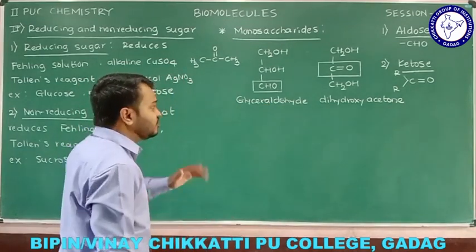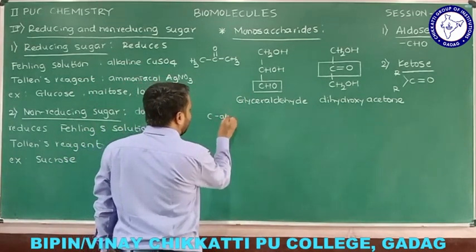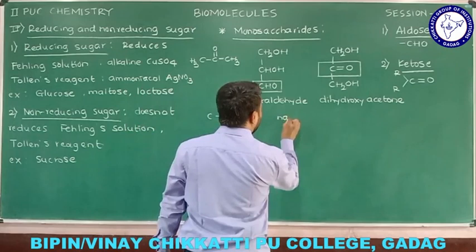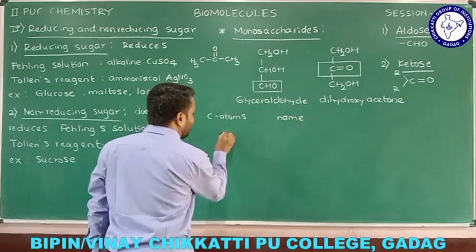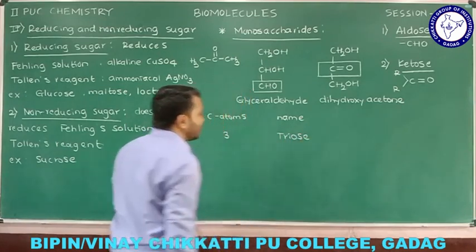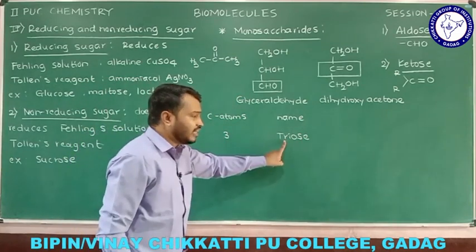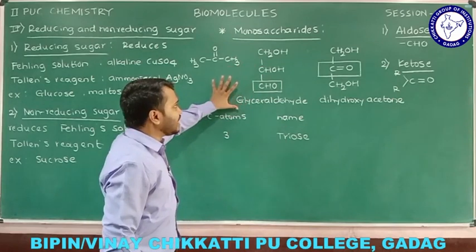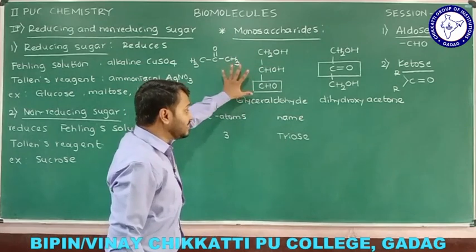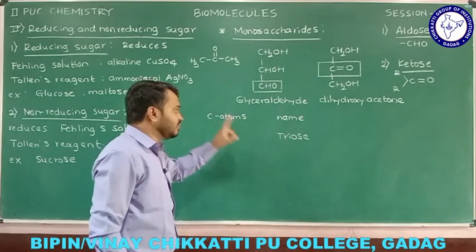Similarly, we can classify in general also. So I am going to explain how you are going to consider that. The number of carbon atoms we will see, and what is the general name we are going to see here. If the carbon atom is 3, the name we call it is triose. See here, in the monosaccharide, the number of carbon atoms we have is 3, that we call triose. So if you consider glyceraldehyde as an example, how many carbons do we have? 1, 2, 3 carbons we have. Therefore this we call a triose. This tri indicates the carbohydrate with 3 carbons here.